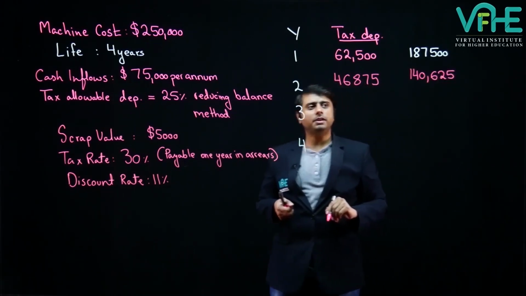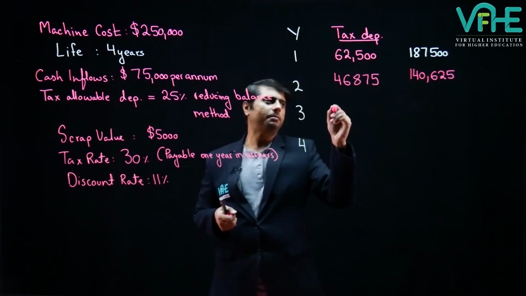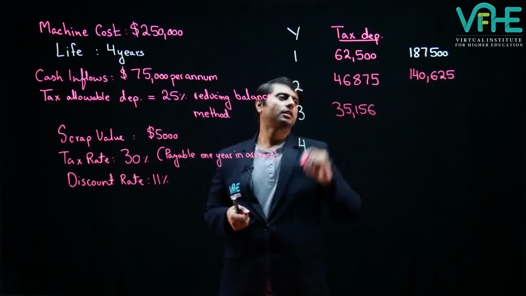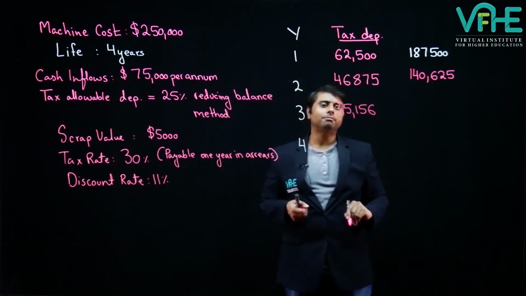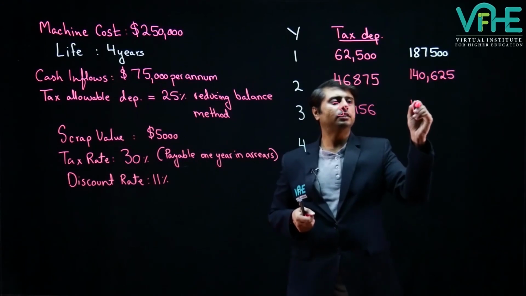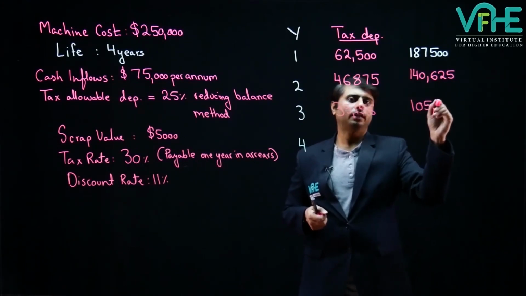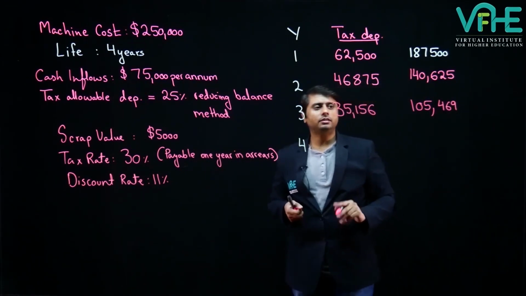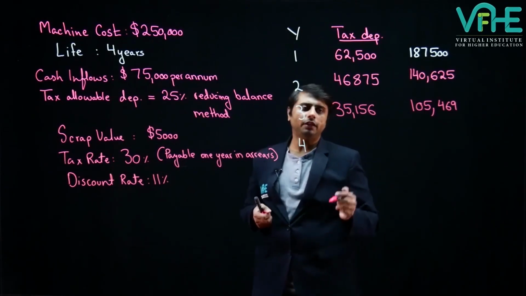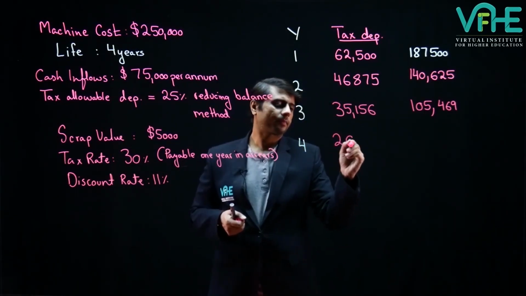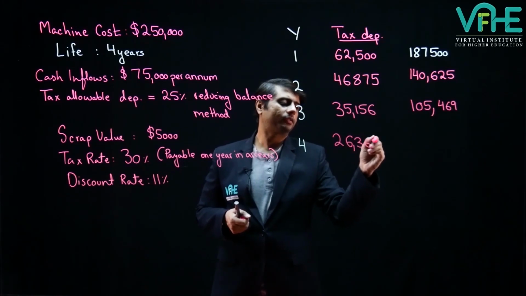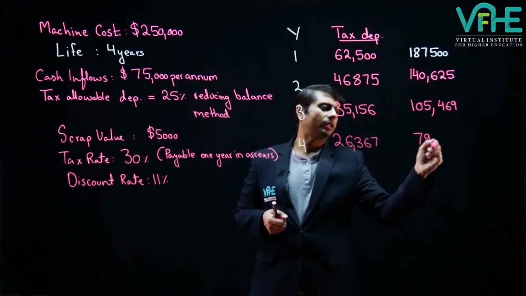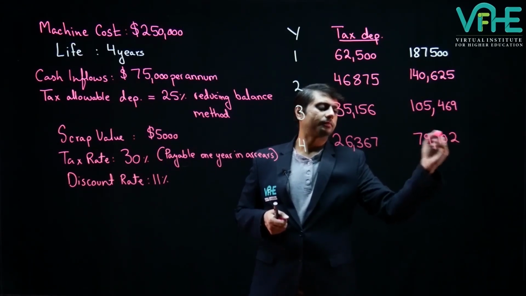Third year's depreciation will be 140,625 multiplied by 25%, which is 35,156. And 140,625 minus 35,156 makes it 105,469. For fourth year's depreciation, 105,469 multiplied by 25% makes it 26,367, and the tax book value will be 79,102.